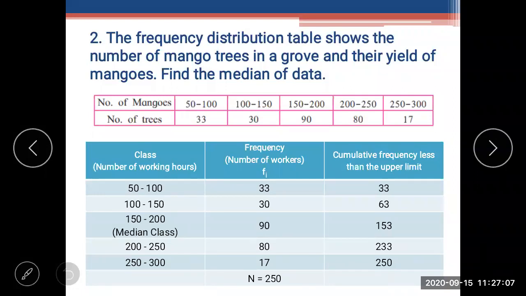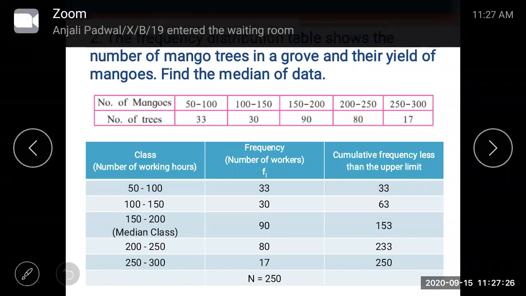Okay. Now I have shown the class interval, frequency, and cumulative frequency. So yes, it is a continuous class. We have checked that it is a continuous class. Now we have to add the frequency, which means we will get a cumulative frequency.